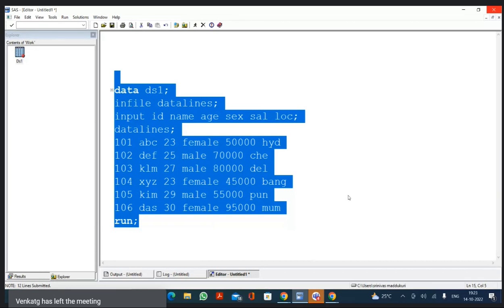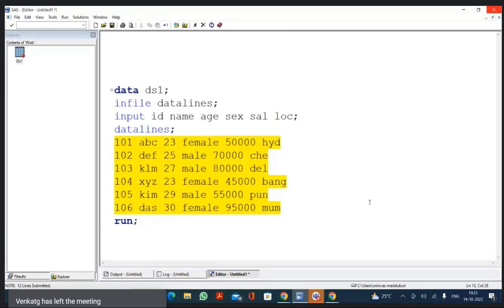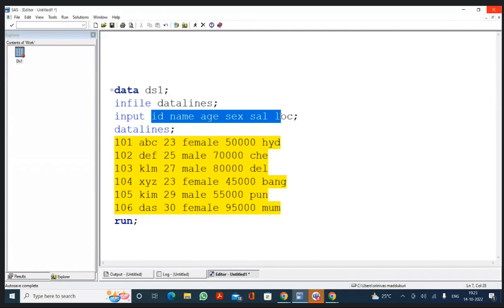Okay. Now, coming back to the program, in the input statement, I specified the variable names, 6 variable names. Remember one thing, if I have given only the variable names, that means according to SAS, all these 6 variables are numerical variables.